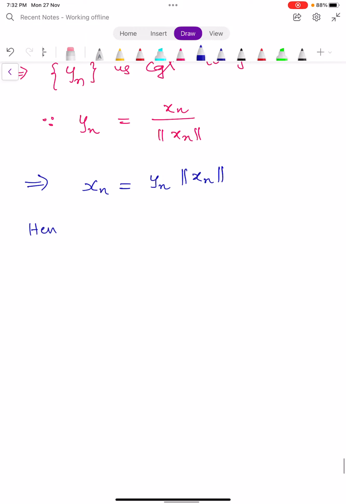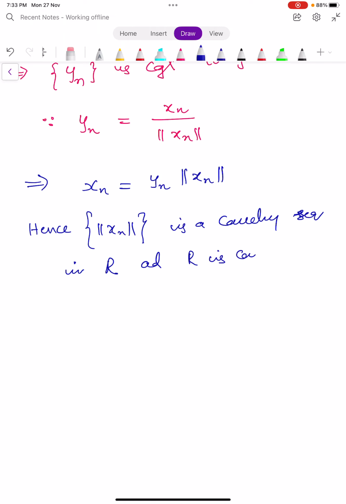Hence, the sequence norm xn is a Cauchy sequence, because the norm is... is a Cauchy sequence in the set of real numbers, and capital R is complete. Since capital R is complete, this sequence norm xn converges to a number alpha, say.